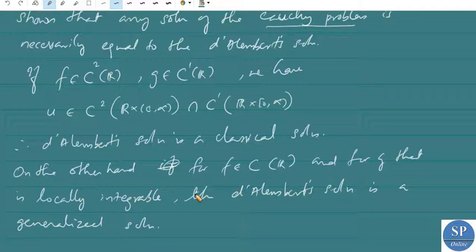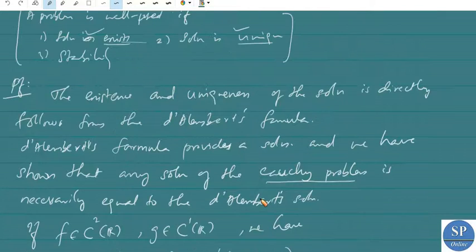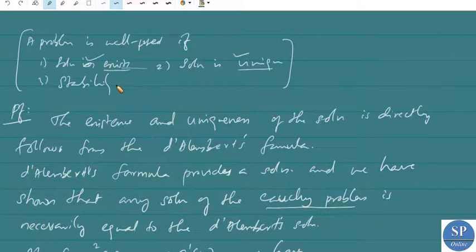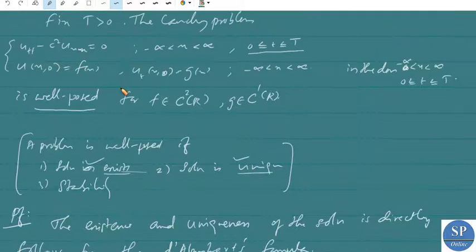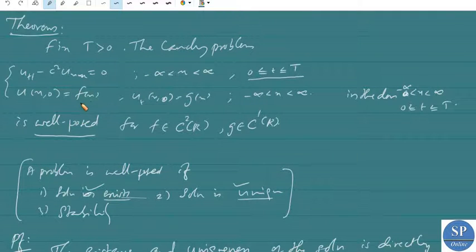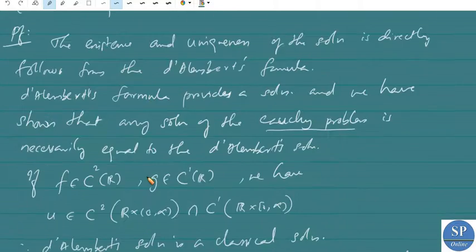Okay. Now we have to prove the stability of the problem. So to prove the stability of the problem, we have to show that a small change in the initial condition gives rise to a small change in the solution u. Okay, and that is the stability of the problem.